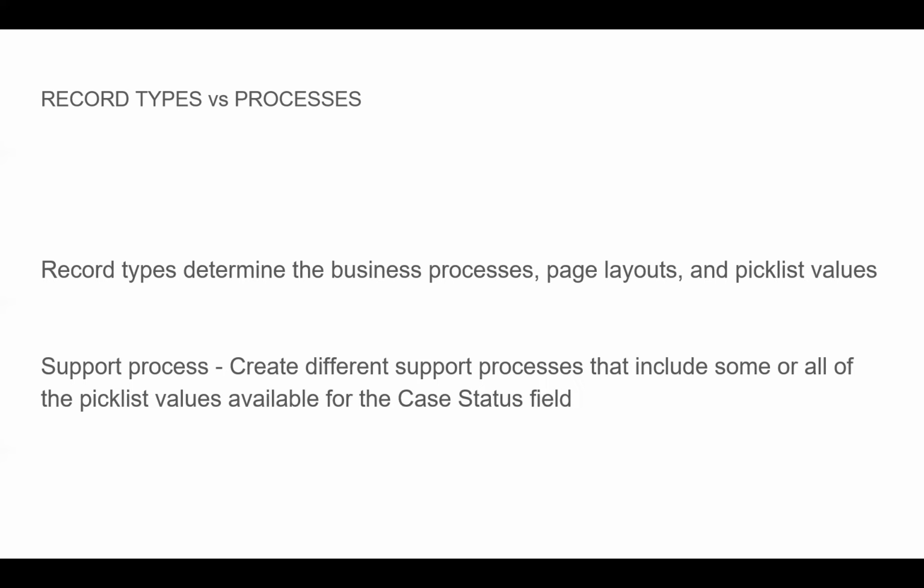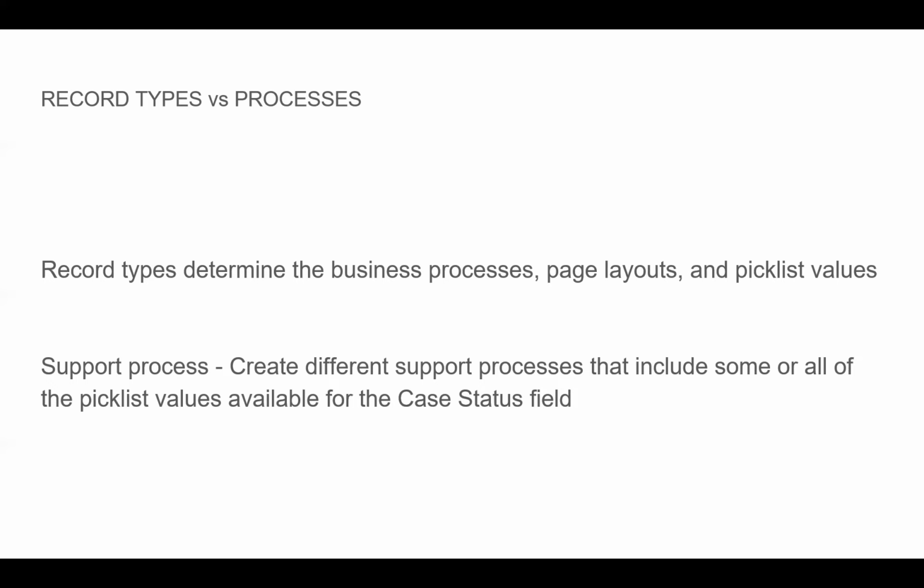Let's say the page layout of a complaint will not be the same as the page layout of a customer request. We need to change the page layout, pick list values, and business processes. That's why they have introduced record types. Record types determine the business processes, page layout, and pick list values.